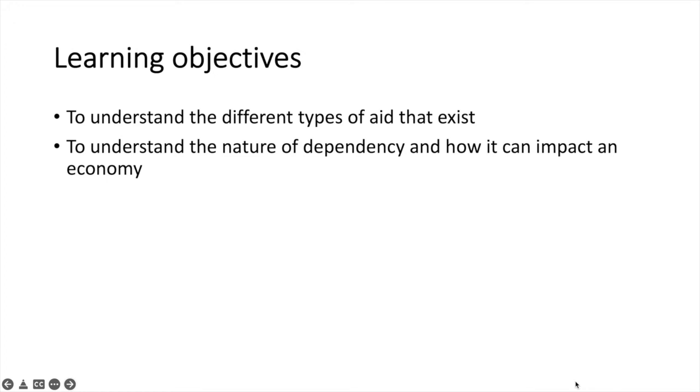So by now, you should have a general overview of the different types of aid that exist with some examples. Beyond this, you should be aware of the nature of dependency and how it can impact an economy.